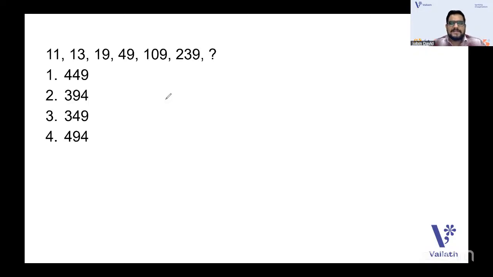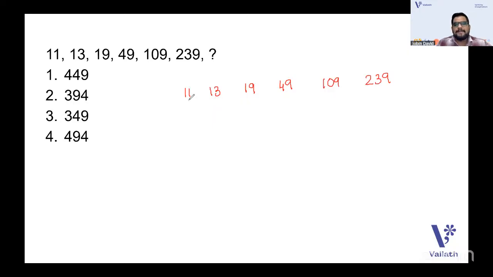Okay. So this is the number series question that you have. It's 11, then 13, then 19, then 49, then 109, then 239. Whenever you have a number series question, I used to tell you what to do with it. Basically you should take the subtraction, find the difference between the terms.